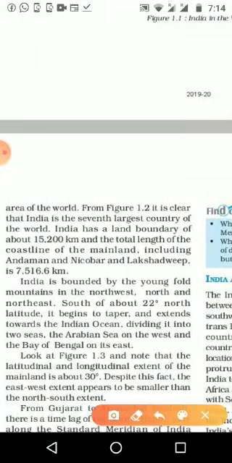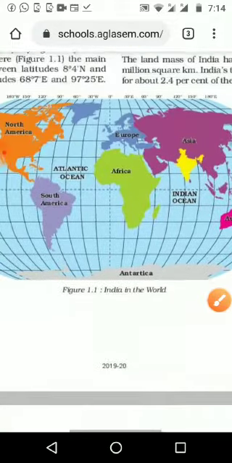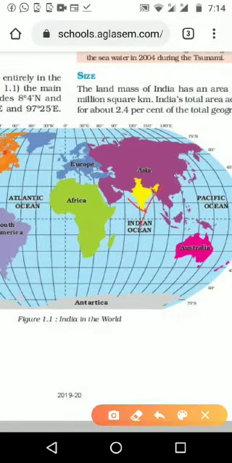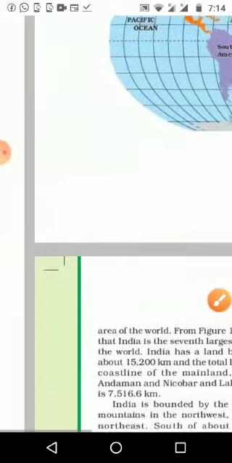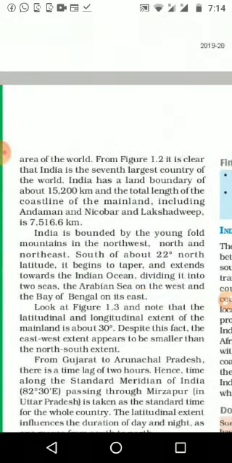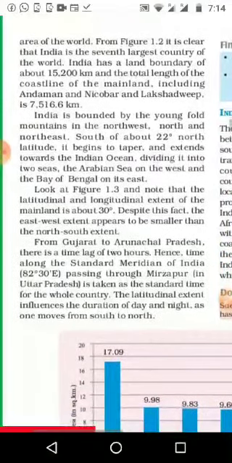India is the 7th largest country in the world, and India has a land boundary of about 15,200 kilometers. The total length of the coastline of the mainland, including the Andaman and Nicobar and Lakshadweep, comes to 7,516.6 kilometers. That means the coastal area of India is more than 7,000 kilometers, including the Andaman and Nicobar Islands also.